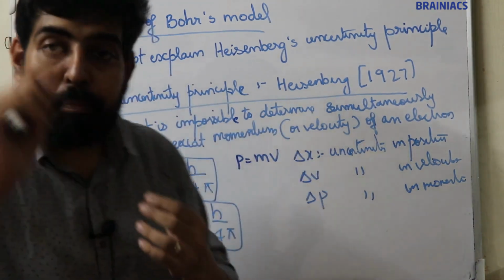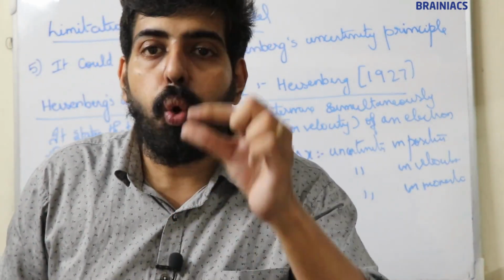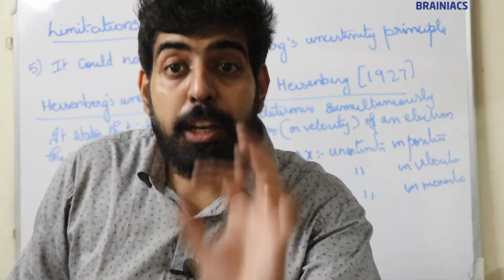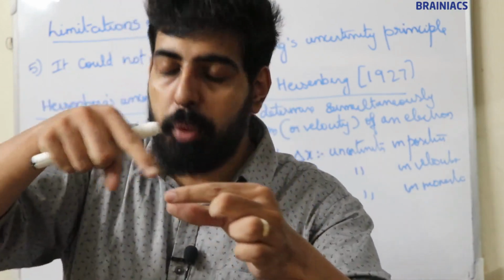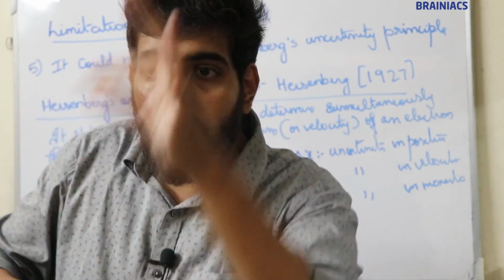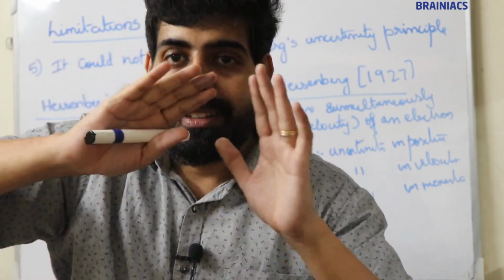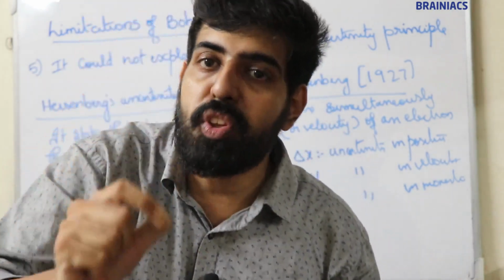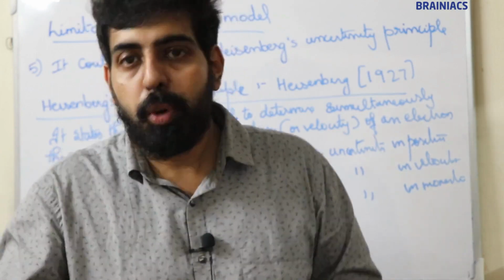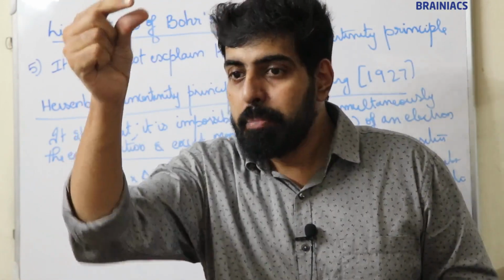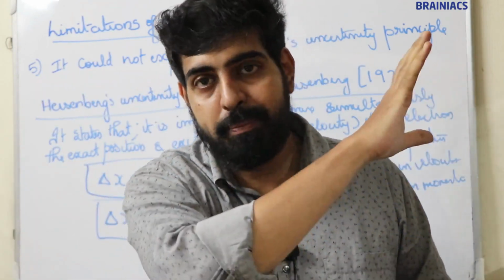This principle states that it is impossible to determine, at the same time, both the position and momentum of an electron. We cannot simultaneously determine both the position and momentum of an electron.